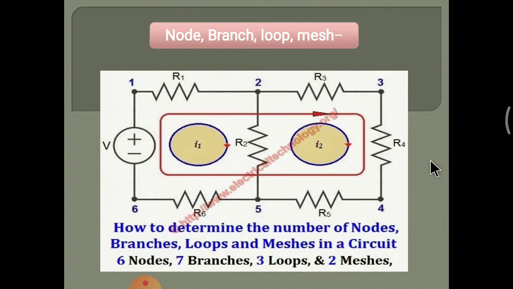After that, node, branch, loop and mesh. This is the circuit. In this circuit, where are the node, branch, loop and mesh? In short, I can show you where the node, branch, loop and mesh are. Node: 6 nodes means in this circuit 6 nodes are present, which are numbered here. This is one node, this is the second node, this is the third node, this is the fourth node, this is the fifth node, this is the sixth node.